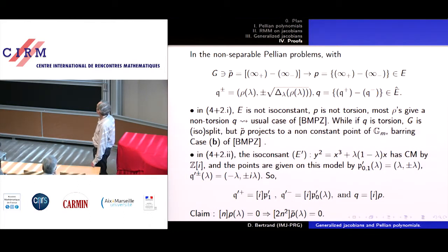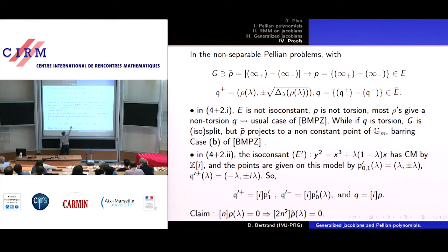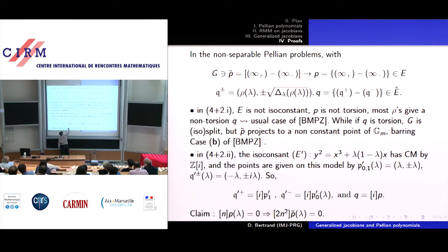As for the second one, well, the curve, as I said, has complex multiplication by I. The points are given on this model as explained here. So you see the relations at the bottom of the page here. That's the point which we pinch, where we pinch the curve. And that's the points which we withdraw. So we have this relation for the linear divisor classes, the linear equivalence classes.